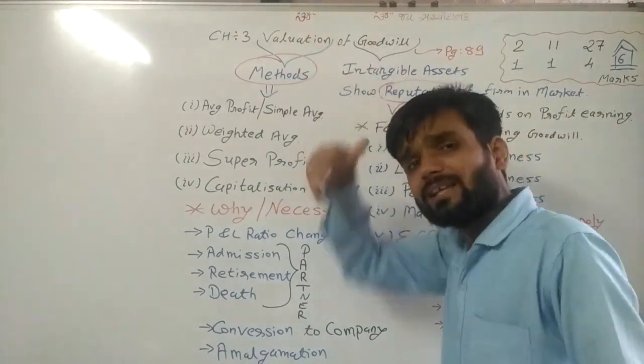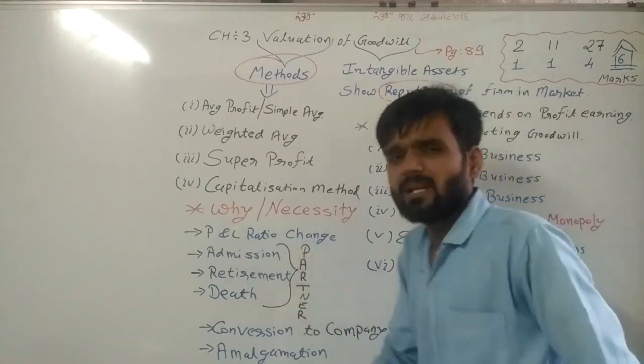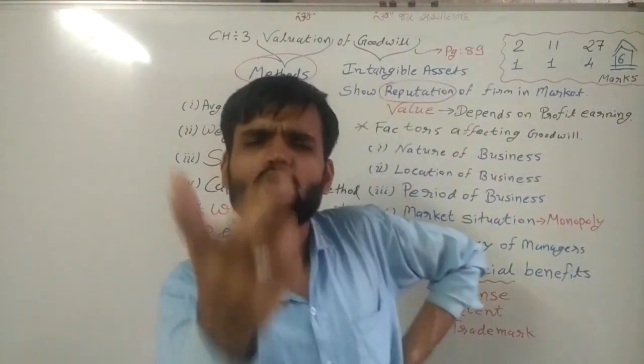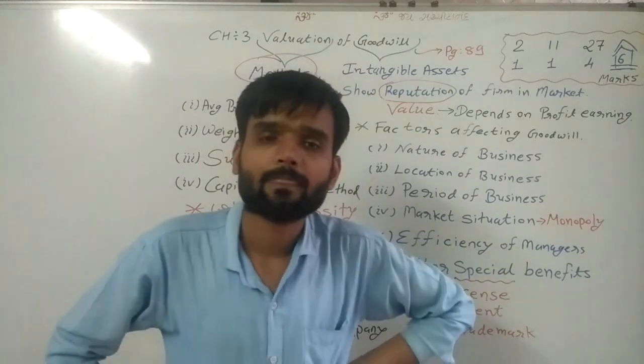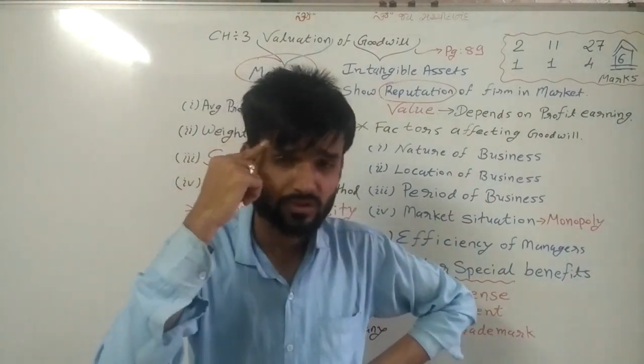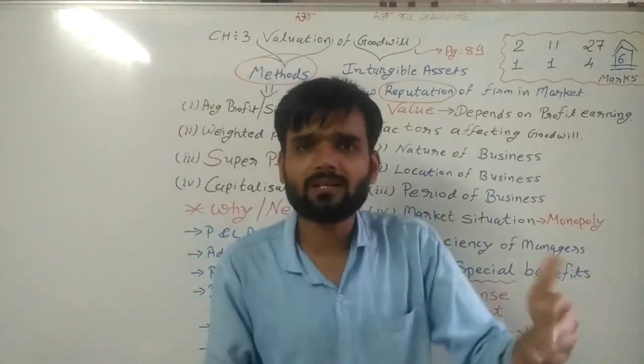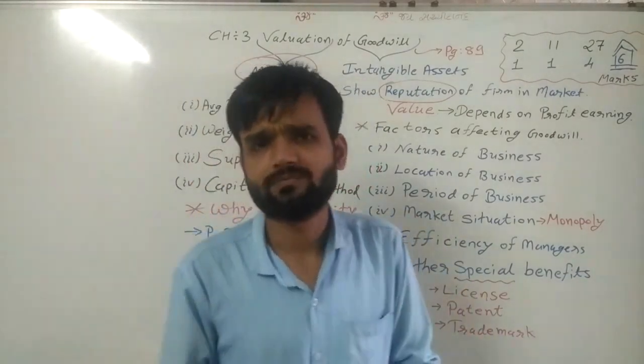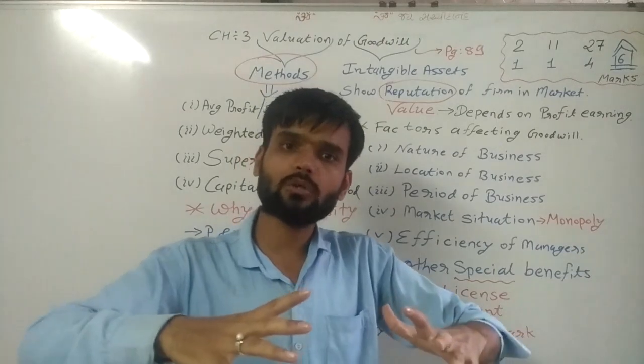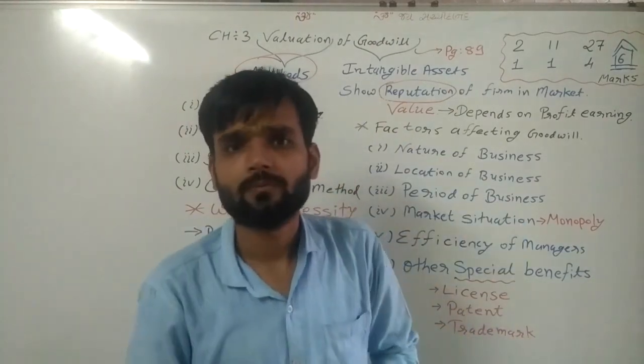Valuation of goodwill arises. Now sir, why are we changing the P&L ratio? What are the reasons? Just think. Suppose 3 partners are there. One partner is not doing proper work, or one partner is doing more work.